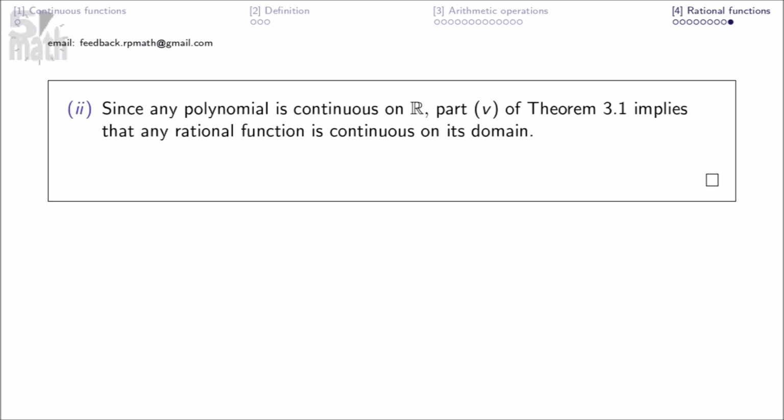Since any polynomial is continuous on R, part 5 of theorem 3.1 implies that any rational function is continuous on its domain.